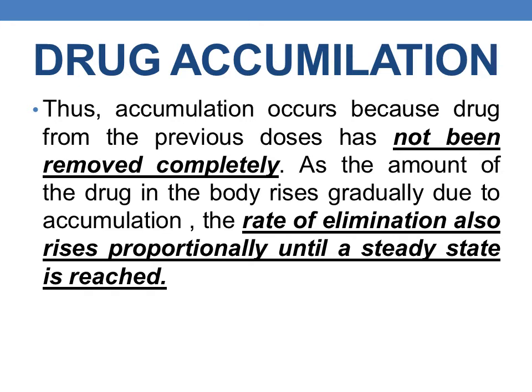First, accumulation occurs because the drug from the previous doses has not been removed completely. And one more important point is that as the amount of the drug in the body rises gradually due to accumulation, the rate of elimination also rises proportionally until a steady state is reached.